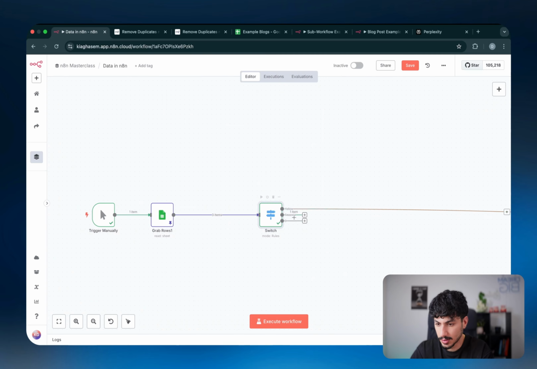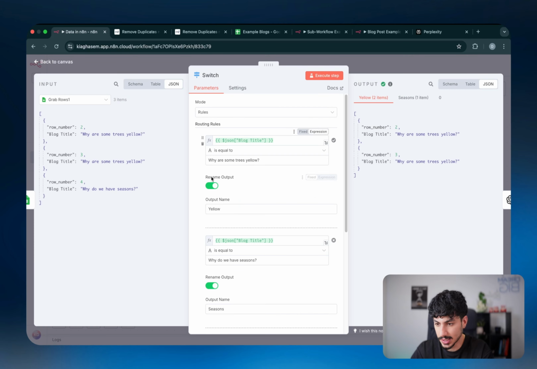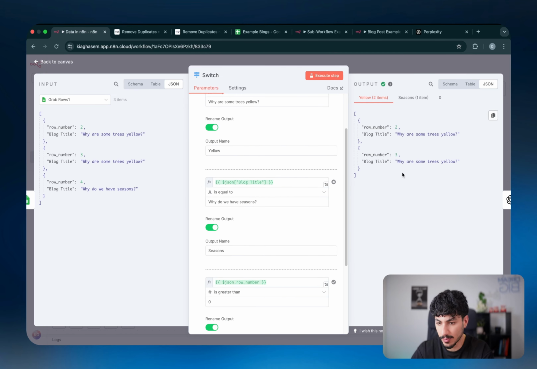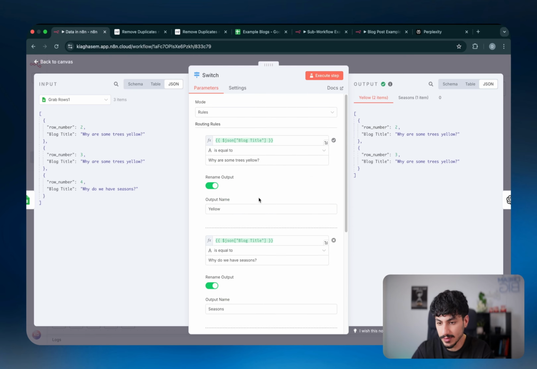And if I execute this, as you can see, what happens is the top 2 go through. So basically it says the first branch, which is yellow, finds the top 2 items. And then the second branch, which is seasons, finds the bottom item because it matches the condition. But nothing went through the third branch. And the reason for that is that the first 2 branches already took the item.